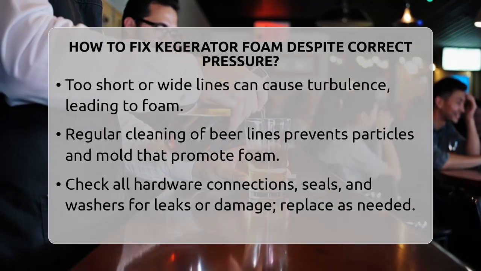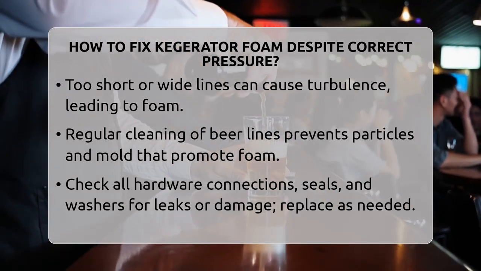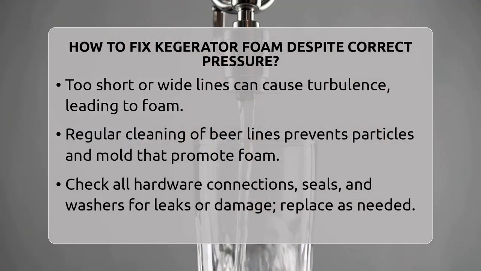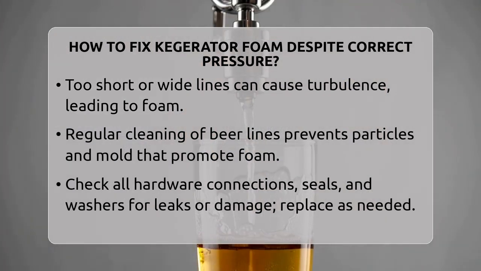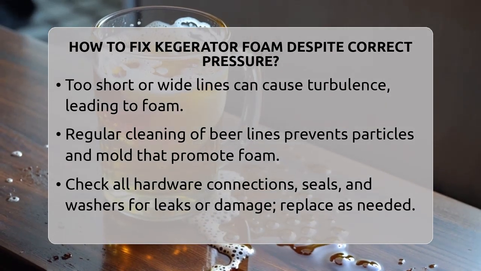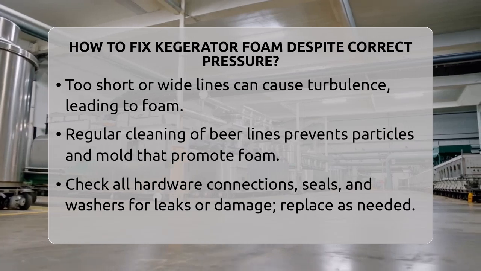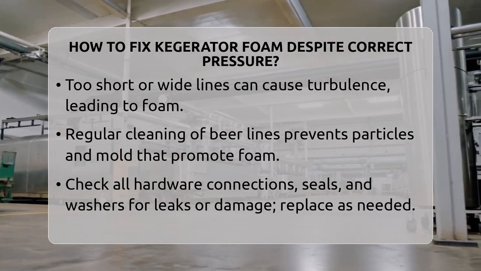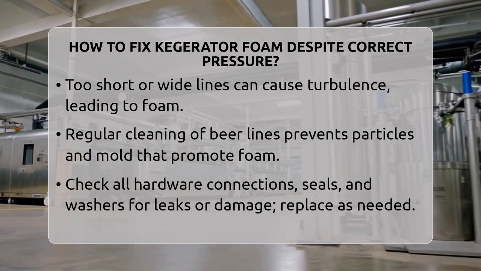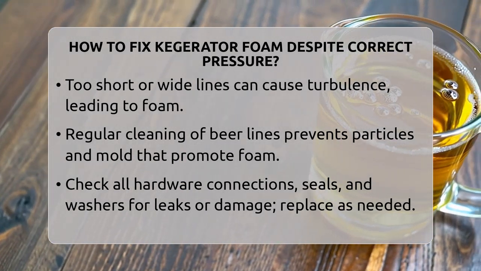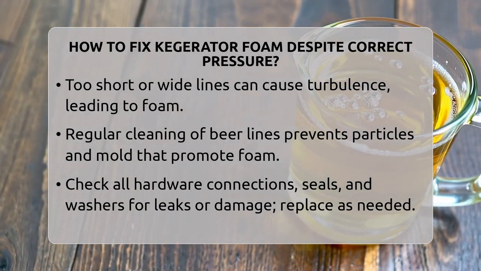Overcarbonation can also be the culprit. If your beer was carbonated too aggressively or left under high pressure for too long, it will foam regardless of pressure adjustments. To fix this, disconnect the gas line, vent the keg by opening the valve to release excess CO2, then reconnect at the correct pressure. Doing this over a day or two helps balance the carbonation level.